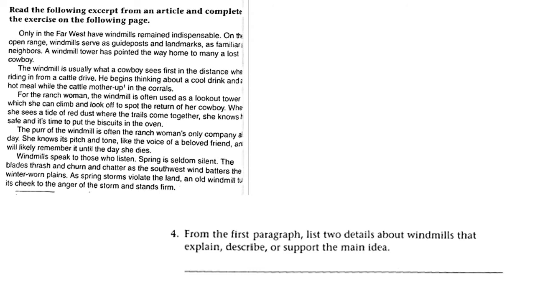Now, from the first paragraph, list 2 details about windmills that explain, describe, or support the main idea. So you could say that they are guideposts and landmarks. You could say that they are familiar neighbors. You could say that they have pointed the way home. Any 2 of these 3 ideas would be acceptable.